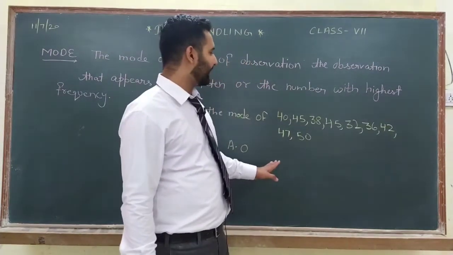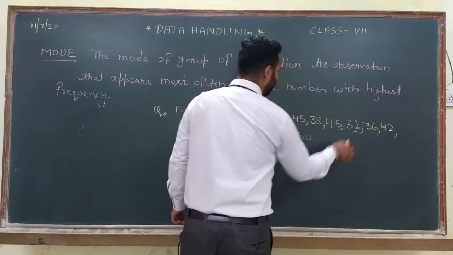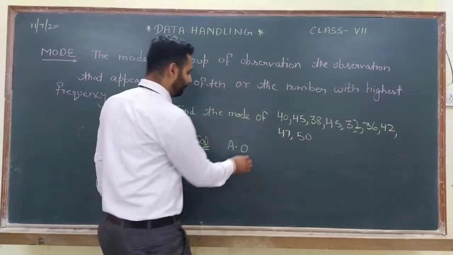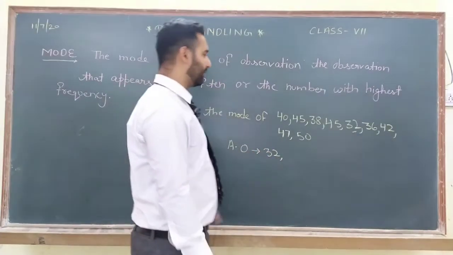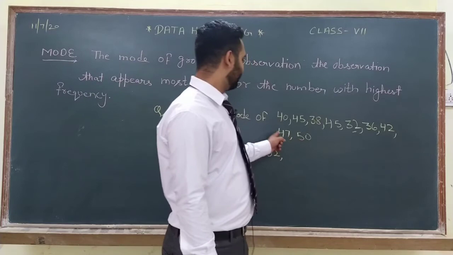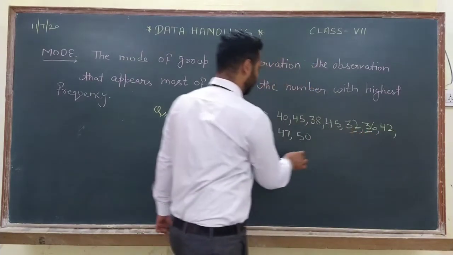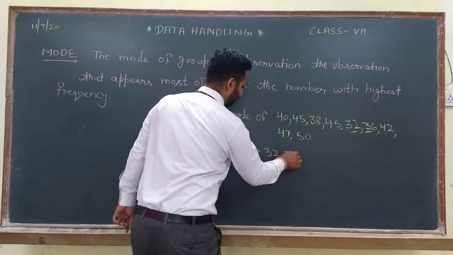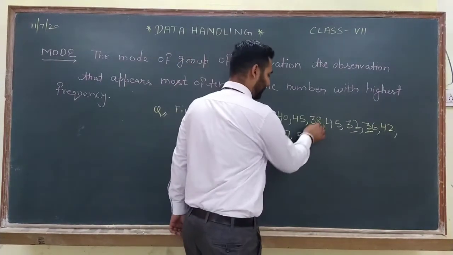First, the smallest number present is 32. Start with the smallest, 32. After 32, the next number is 36. Next to 36 is 38.